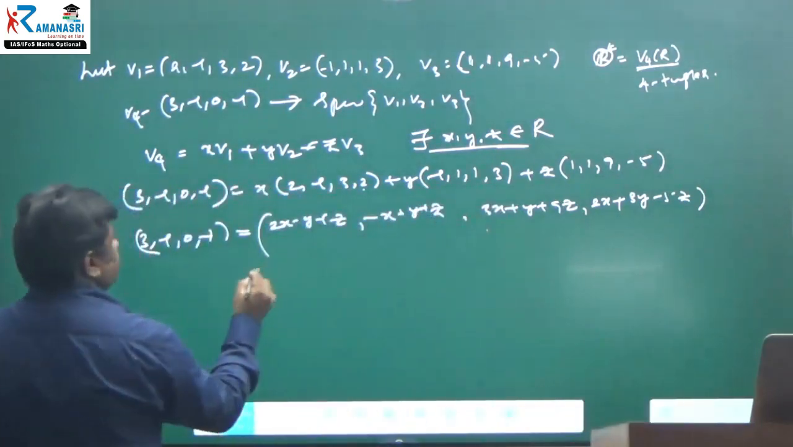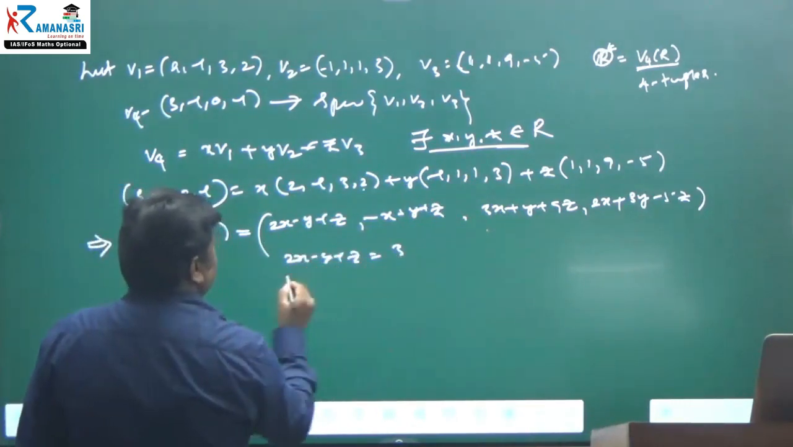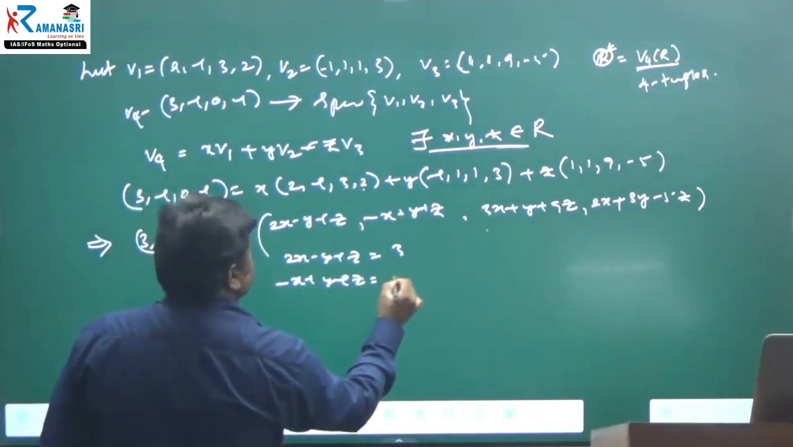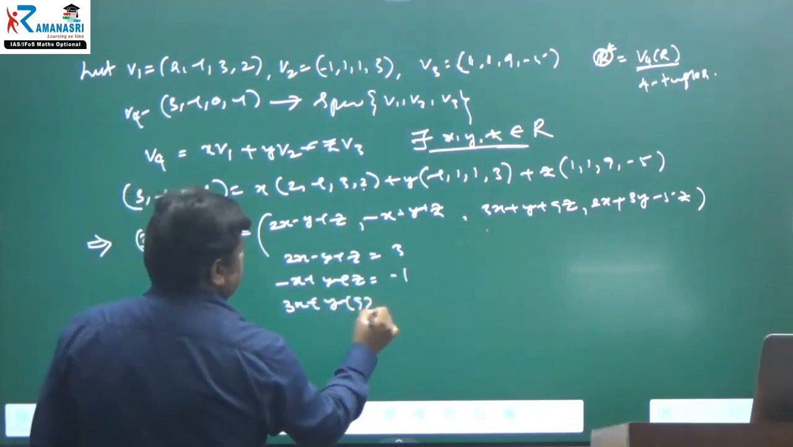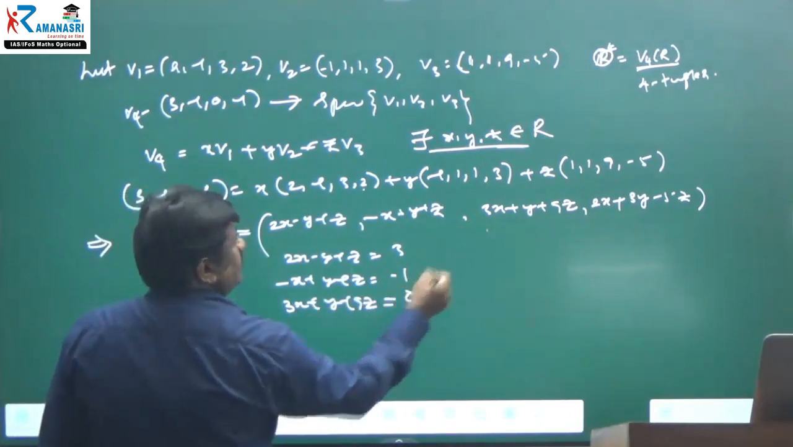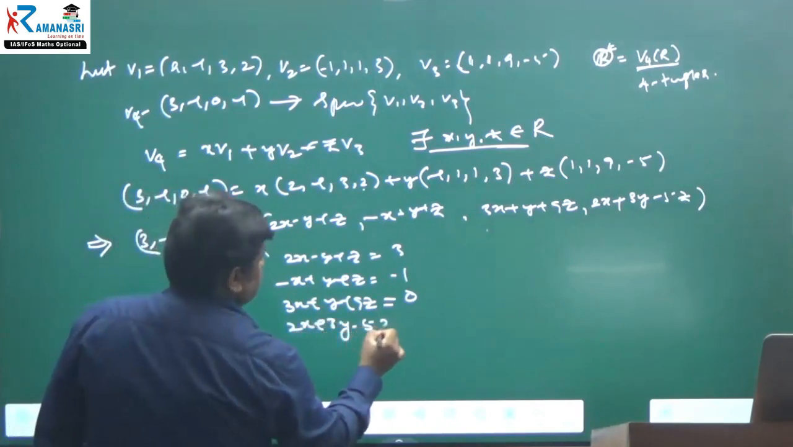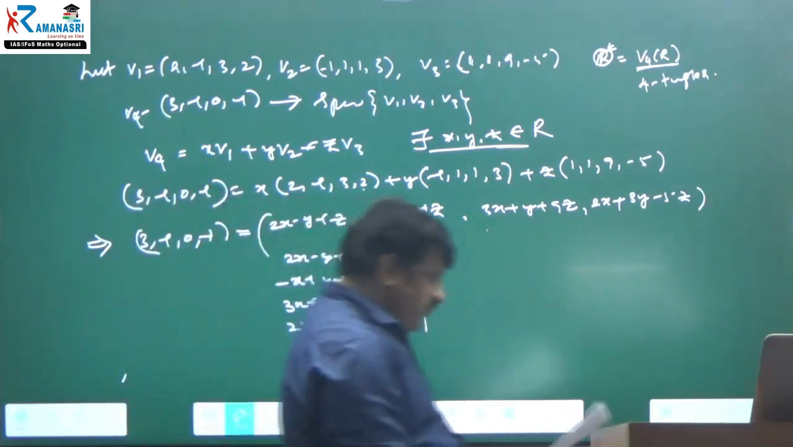Therefore, what is the first equation? 2x minus y plus z is equal to 3. And the second equation, minus x plus y plus z is equal to minus 1. Next, the third equation, 3x plus y plus 9z is equal to 0. And the fourth equation, 2x plus 3y minus 5z is equal to minus 1. These are the 4 linear equations.